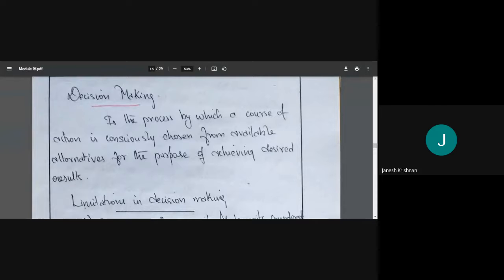What is the result? Reaching Kashmir. What are the alternatives? By bike, by car, by bus, or by flight. And among these alternatives, we choose the best thing, and that too consciously. After careful examination and evaluation only, we will be choosing, and that is this process: decision making. It is something which we have been doing all our life, and we will be doing all our life also.